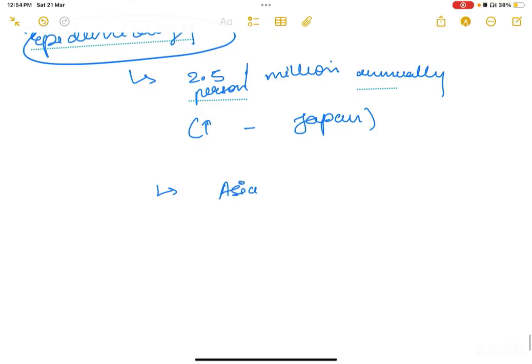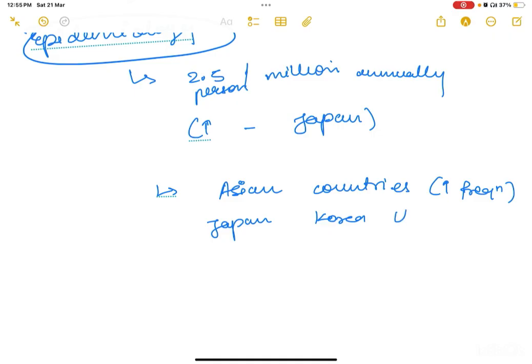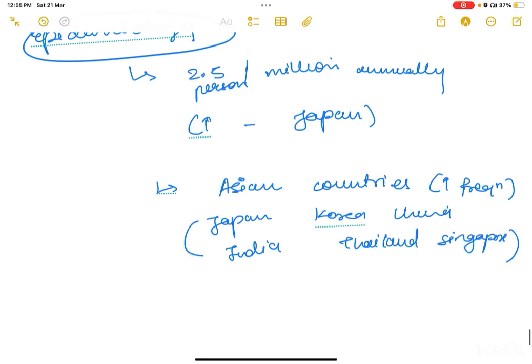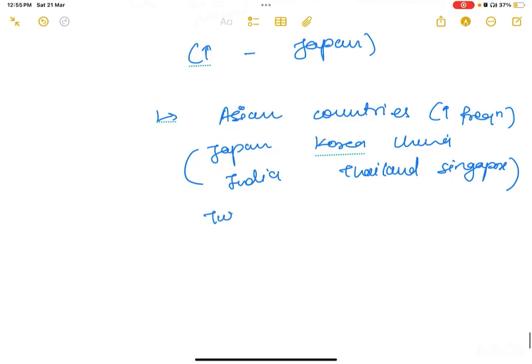What are the Asian countries? Like Japan, Korea, China, India, Thailand, and Singapore. Along with Asian countries, it can also affect Turkey, Israel, Central and South America.